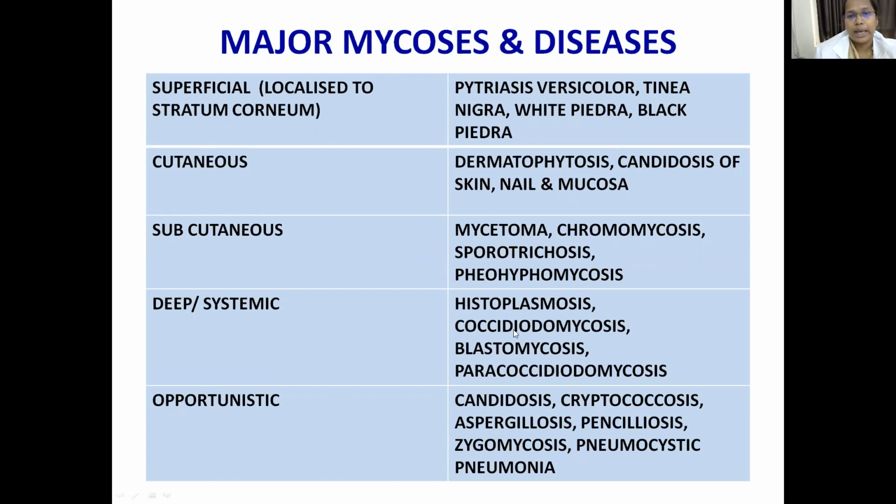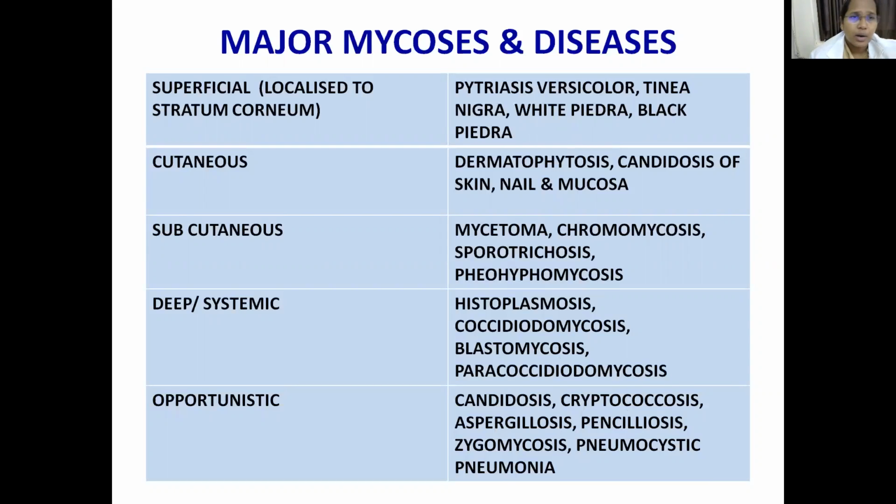In this whole table, the most important questions in your exams are these: dermatophytosis is an important question, candidiosis is an important question. Mycetoma will be asked as a short note, and the whole systemic mycosis may be asked as a short note. Aspergillosis and cryptococcosis have applied importance, which is why these two may be asked in exams. For penicilliosis, we have the slides in our lab. When you come back, you can observe all the morphological slides of various fungi so you have a brief idea of all those. I have already told you the important questions.